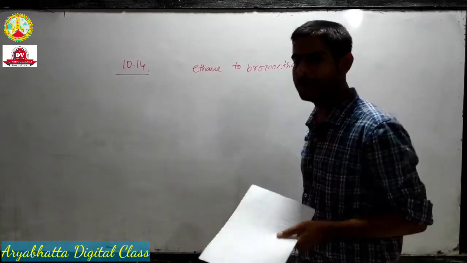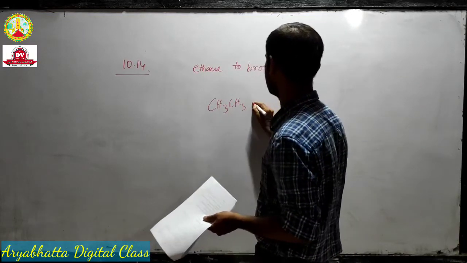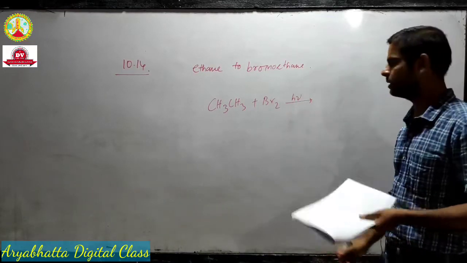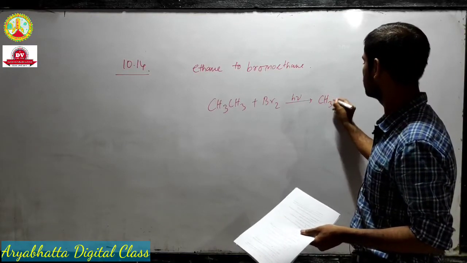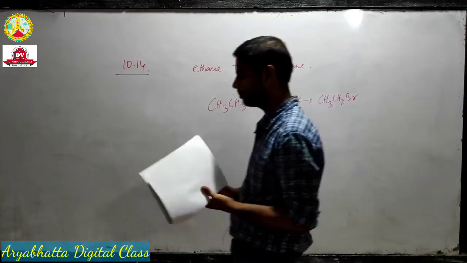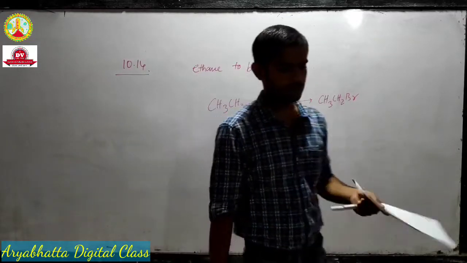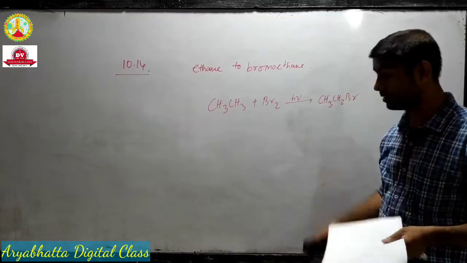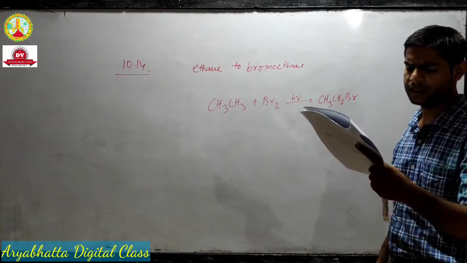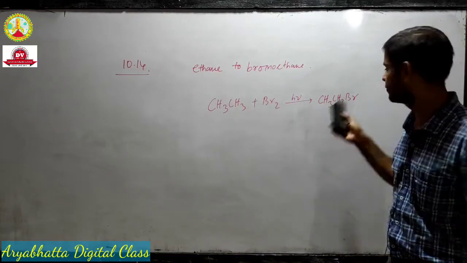So ethane is a hydrocarbon, so we already know that to convert the alkanes we need to react bromine in presence of sunlight or heat, and we will get bromoethane. We have to control this reaction because it's a chain reaction. And it is asking for a one step solution, so you can do this.